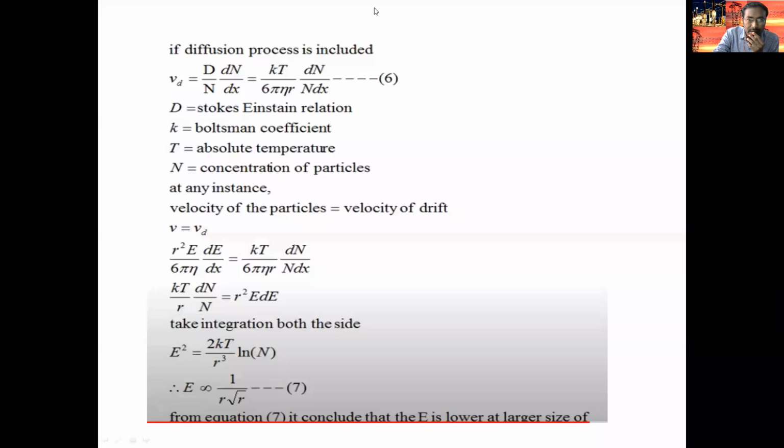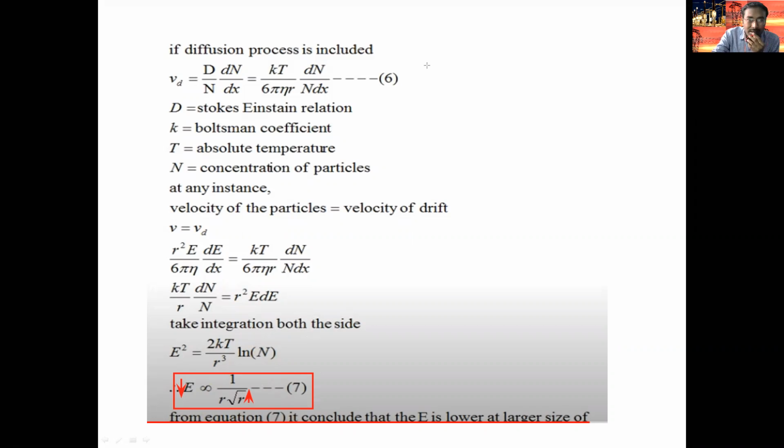This is the relation we are getting. So we got this type of relations, and this is the suspended particle theory. According to the suspended particle theory, the electric field, that is the breakdown strength, depends on impurities. If the number of impurities increases, that means the size of the impurities increases, and the breakdown strength of the dielectric material goes on decreasing. So according to the suspended particle theory, this concept we observed.